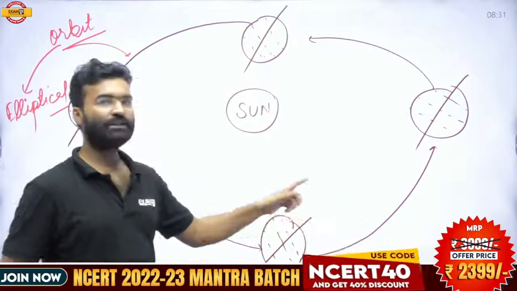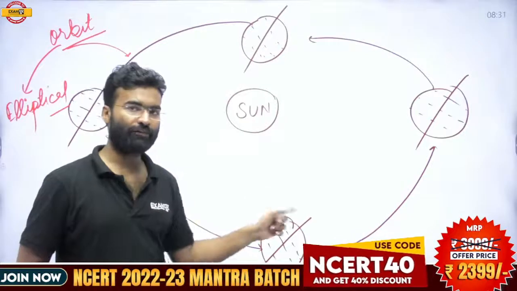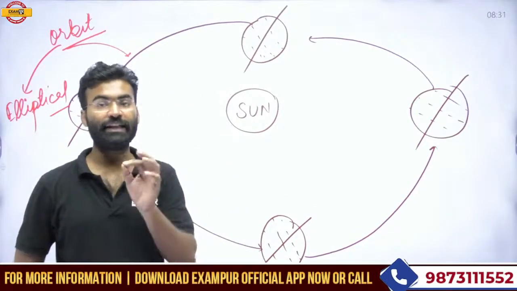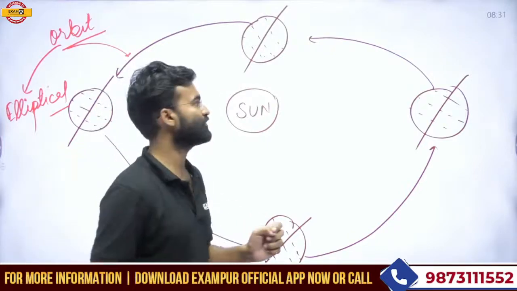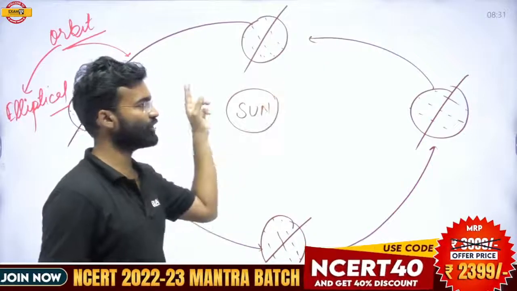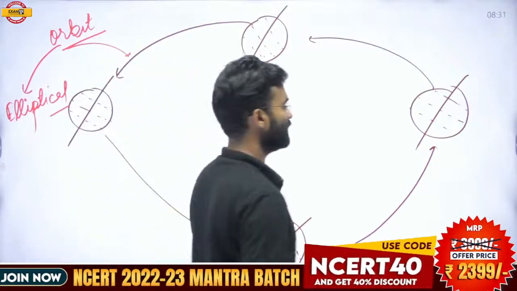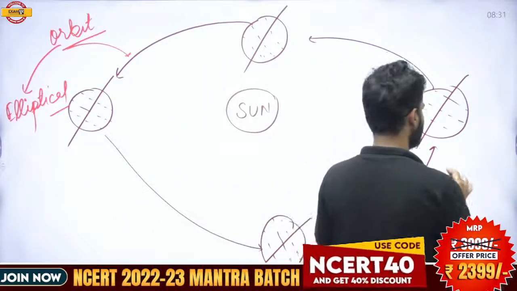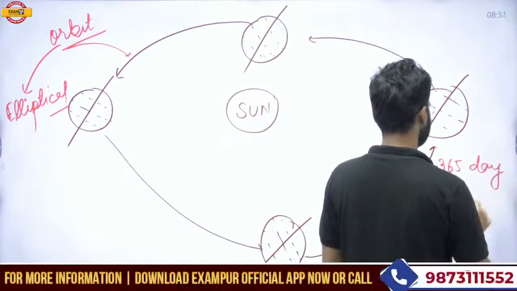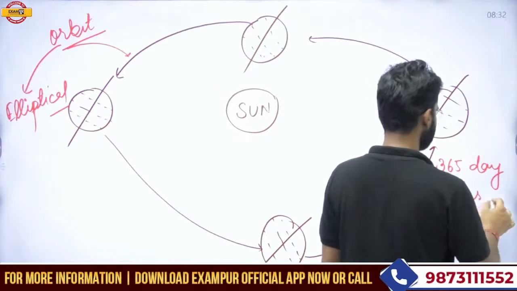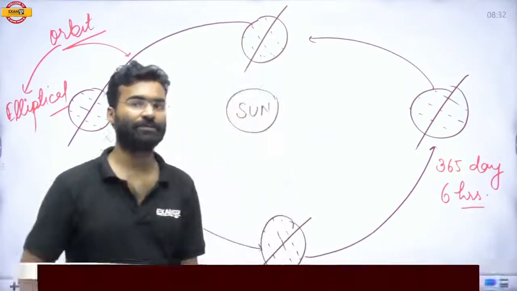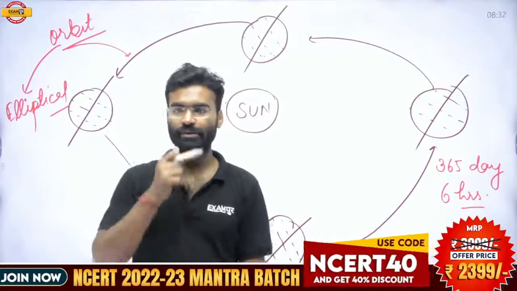That means Earth is revolving around the sun in a fixed path, that is called the orbit, and the shape of that particular orbit is the elliptical shape. And this motion is called the revolution. And one revolution takes the duration of 365 days plus 6 hours. Exactly, the data is 5 hours 56 minutes, but we consider this as 6 hours.